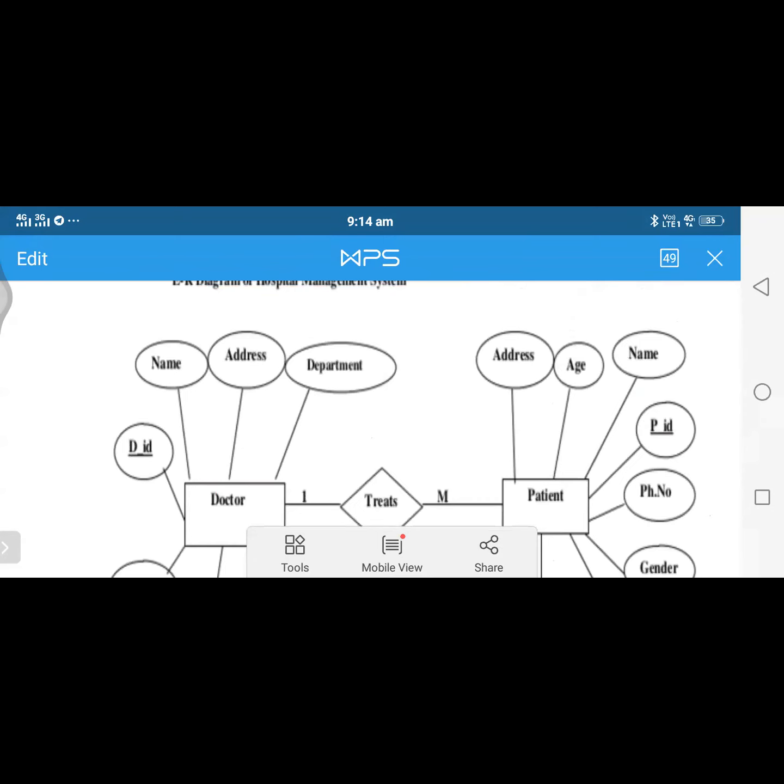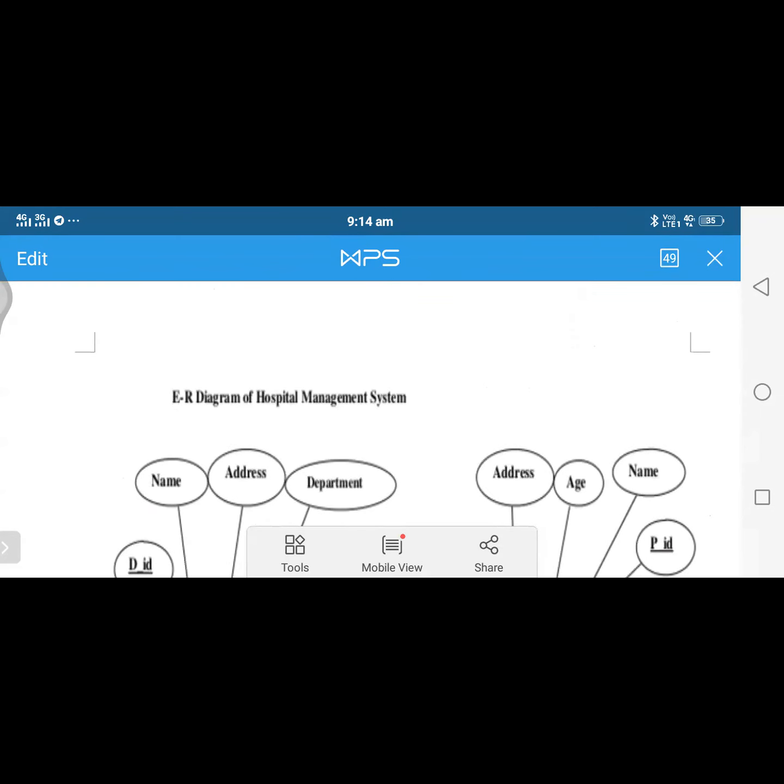Please try to practice one thing for the next class. ER diagram, I think you now have some idea. So now try to draw an ER diagram for a college, and another ER diagram for an airline reservation system, in your own way. If you do this, send it to my mail, and then I will verify. But when you send it to my mail, please attach your number also.